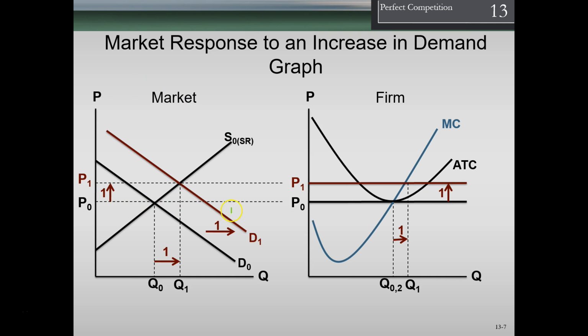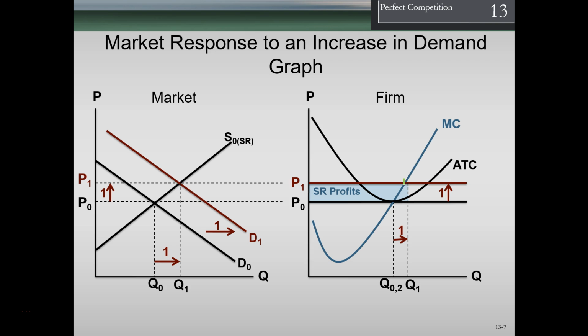Shift in the demand. What's that going to do to our firm? Well, we can see again our price here was following through, and that's our marginal revenue. And that has now shifted up to the new equilibrium point. So if we carry that forward to the firm, we are now going to produce where marginal revenue equals marginal cost. And now, of course, we have this short run profit. So we're at this new short run profit.